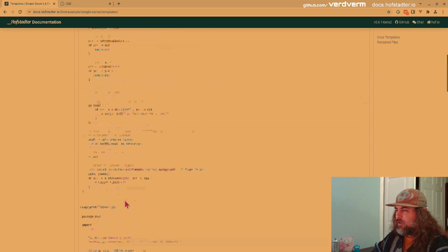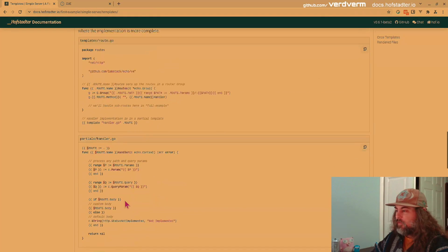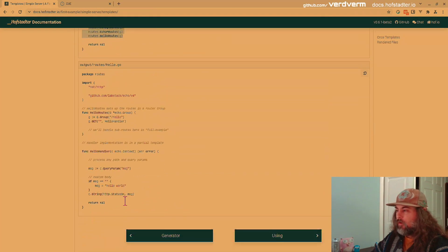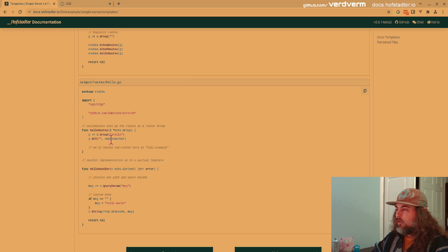We see these same functions, and then we see we have 3 routes. Did we show the actual data? Oh, maybe it's on the next page. Maybe these are out of order. And then here's a handler. Here's the hello handler. We're setting up this group off of the group that comes in. We create a new group, and we call it the hello path. And then we attach our handler to that. And again, this has a query param message, and if it's empty, it just returns hello world. Otherwise, it's just going to return essentially the message back.